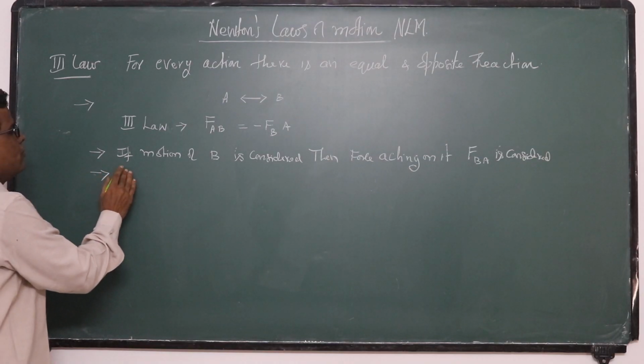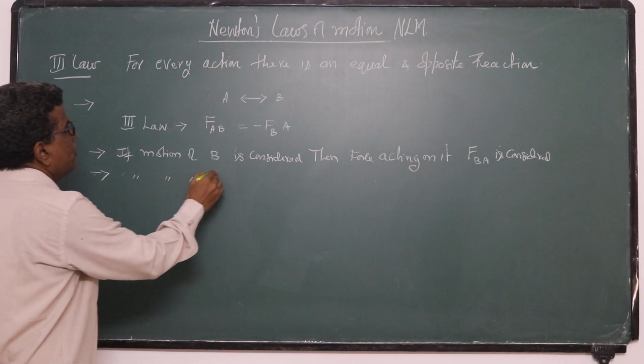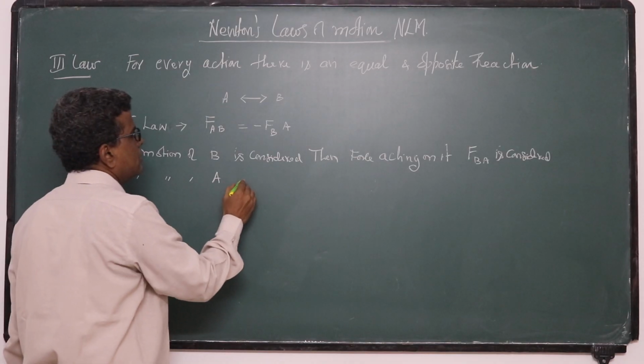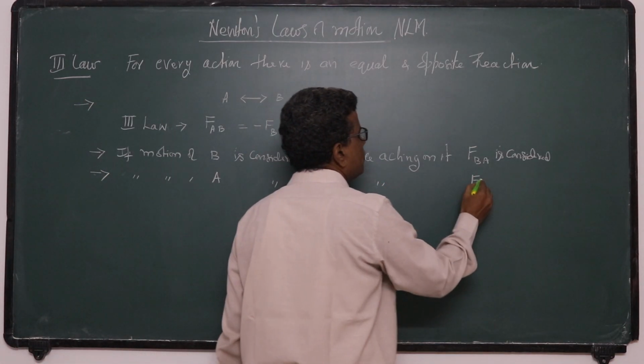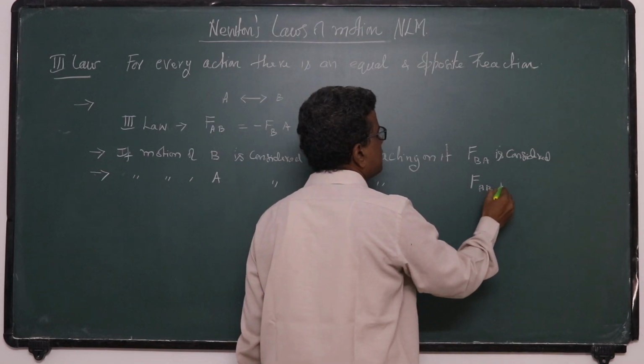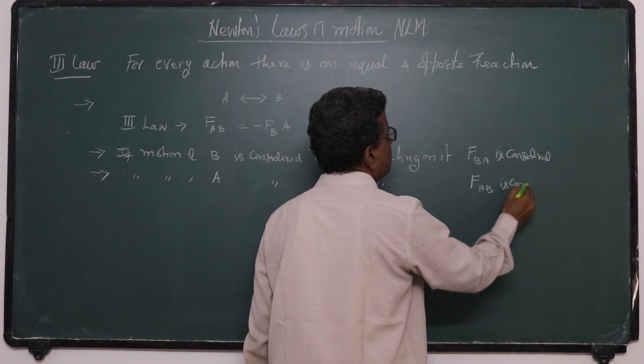If the motion of A is considered, then the force acting on it, FAB, is considered.